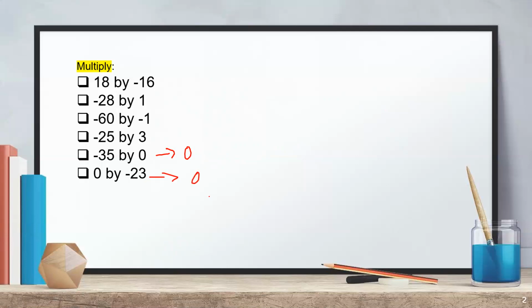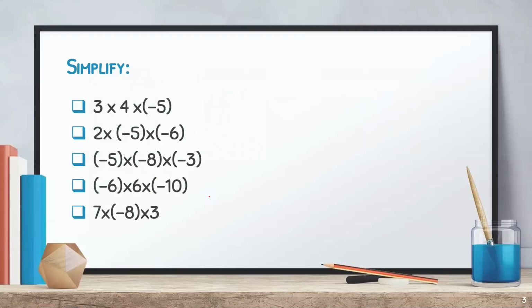In this also it will be 0 because, if you have watched episode 1, then you would be knowing that we cannot put any sign with 0. 0 is 0, 0 is the king, and we cannot do any tampering with that king. We need to keep it as it is. 0 is 0, no plus sign, no minus sign.